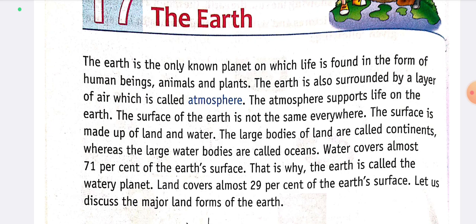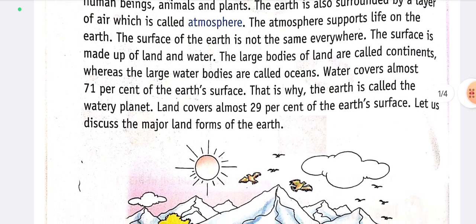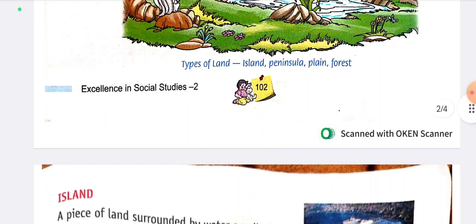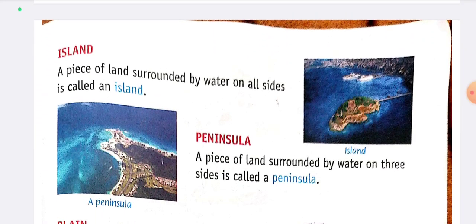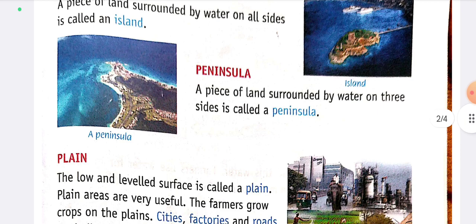Let us discuss the major landforms of the earth. Island. A piece of land surrounded by water on all sides is called an island. Peninsula. A piece of land surrounded by water on three sides is called a peninsula.